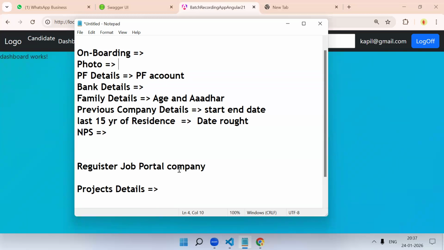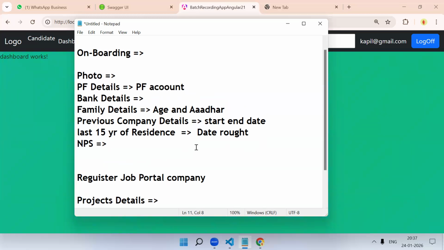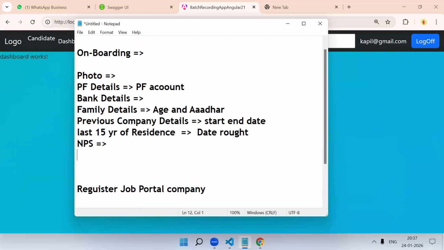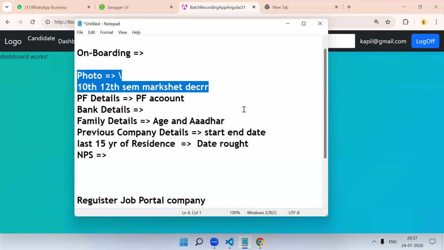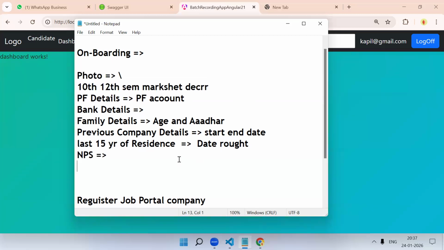So think again about what else we can do with this application, and we can start the project then. Also, some companies like TCS and Infosys ask for the 10th and 12th mark sheets and all these document details. Just like the photo we upload, all the documents too: 10th, 12th, all semester mark sheets, degree, everything you need, you can keep uploaded. Sir, there are also ITR details, income tax details. No, why would they ask for that, right?